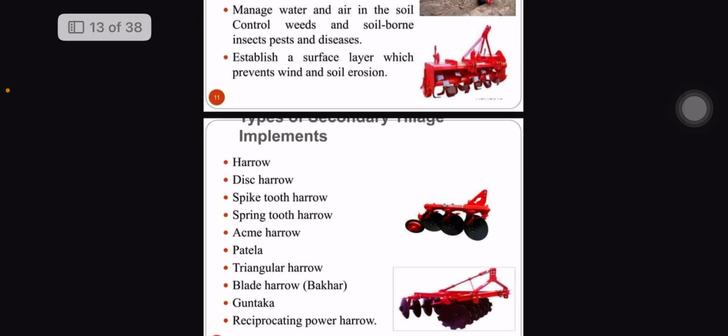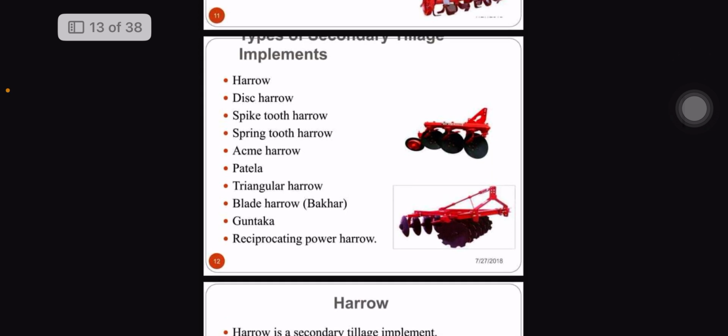As I said just now, the words which end with plow refer to primary tillage implements. But here we see harrow, disc harrow, spike tooth harrow, and everything comes under secondary tillage implements, because the main objective of secondary tillage implements is breaking the clods of the soil. Clods are the soil parts formed after using primary tillage.